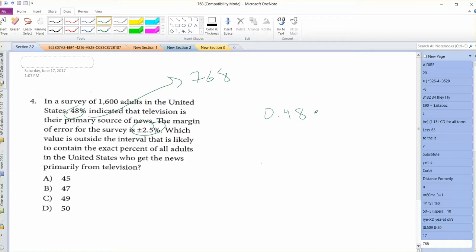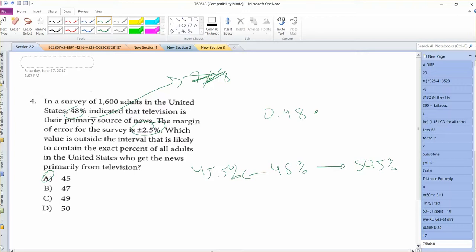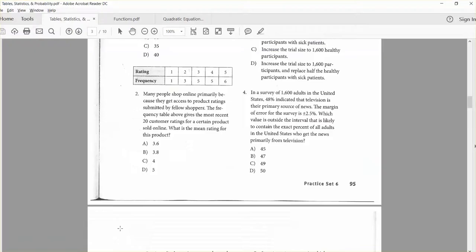Okay, so I didn't even have to do that. That was a waste of time. It's 48%, but of course, with the margin of error of 2.5%, that means 50.5% might say they get their news from television, or 45.5%. So obviously A would be outside that range. That's a really oddly worded question, so not probably the best one for us to go over. So let's maybe try another one here that might help.